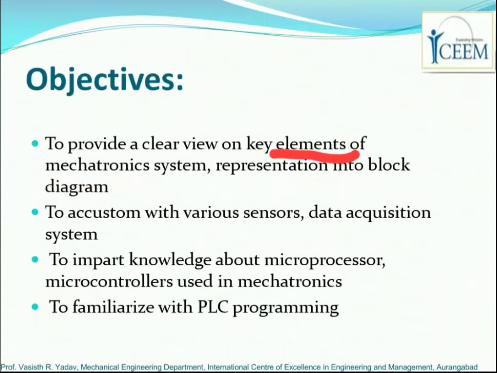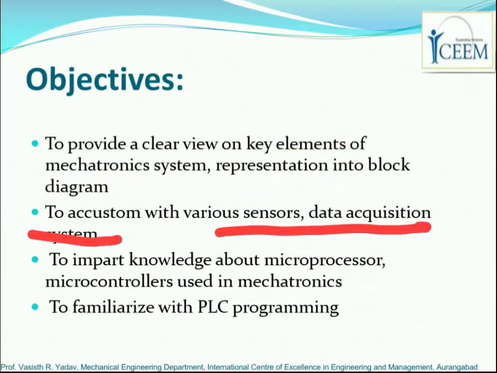Moving forward, the second objective is to become accustomed with various sensors and data acquisition systems. Remember, when we say that we are going to automate something, the whole automation system requires some sensors, some devices which are required to acquire data, and we need to know about these elements. So the second objective is that we should be very well acquainted with these sensors and data acquisition systems at the end of this program.